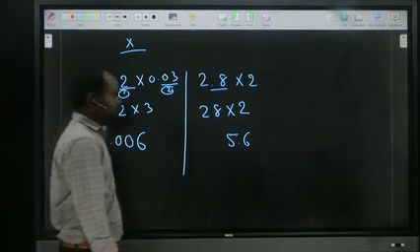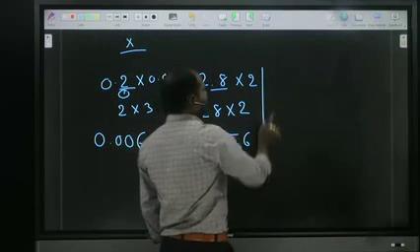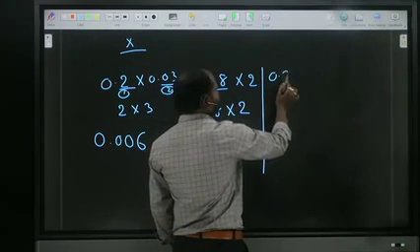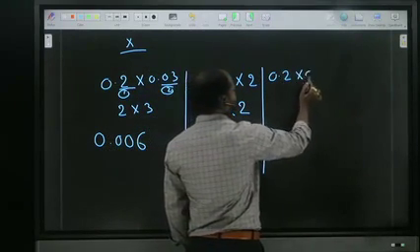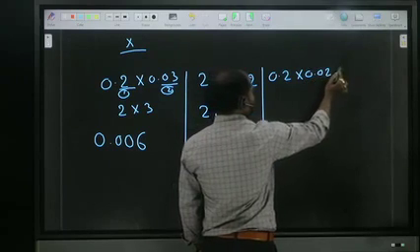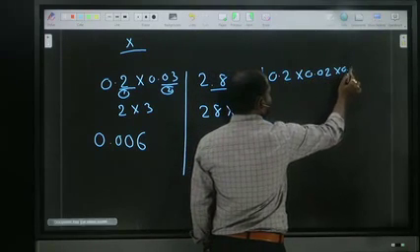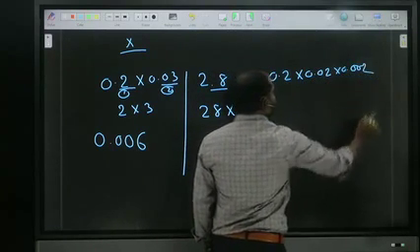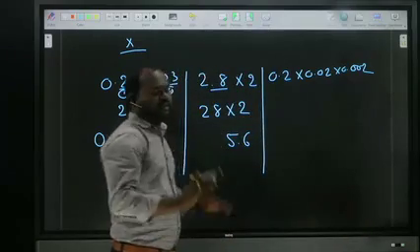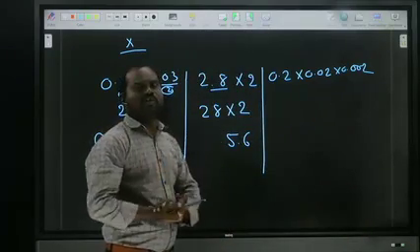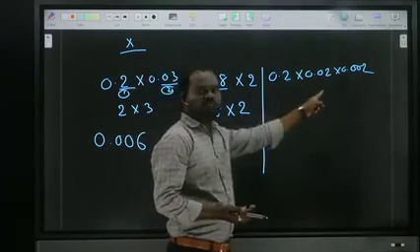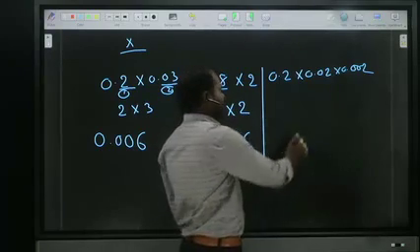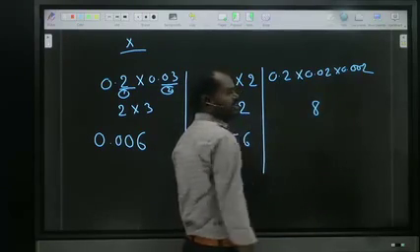We'll see one more. 0.2 into 0.02 into 0.002. First of all remove all the points. By removing all the points, 2 2s are 4, 4 2s are 8. Write down 8.